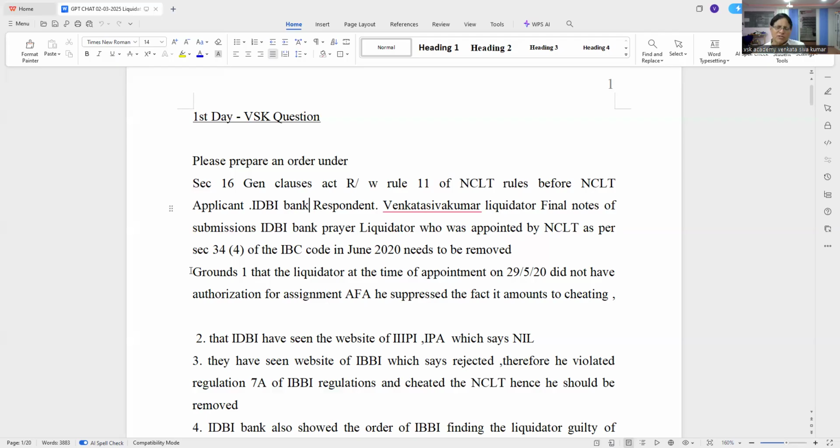They said he should have an AFA, but he did not have. Not having it and then saying appoint me is wrong. It is false, suppressed, cheated. Like that, they used very strong words. The summary is this: when he does not have an AFA, his appointing order is wrong.